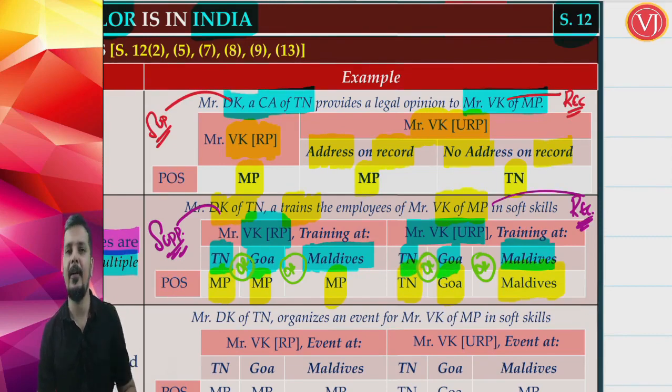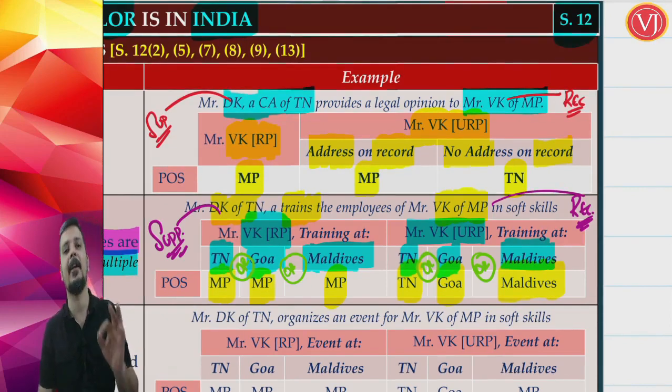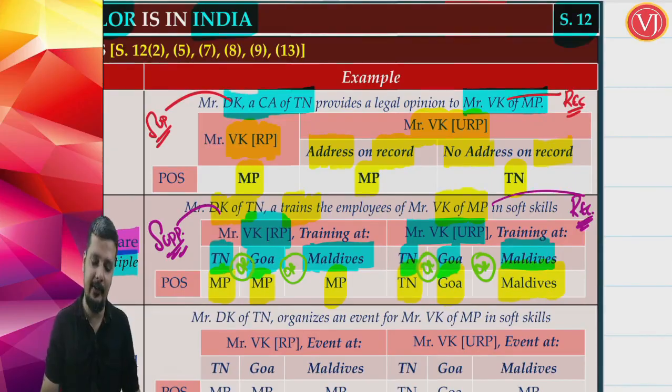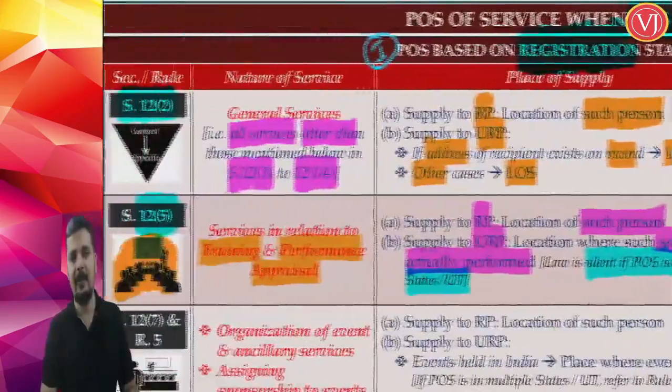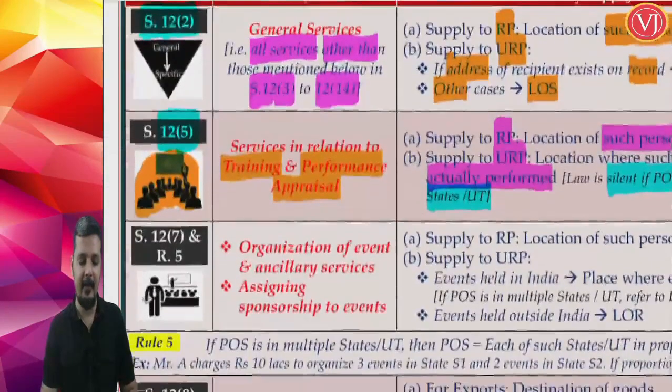If the training is only at Maldives, then if the recipient is unregistered, the place of supply is Maldives, where it is actually performed. But if the recipient was registered, if Mr. VK of Madhya Pradesh is registered, place of supply is Madhya Pradesh, irrespective of where the actual training takes place.